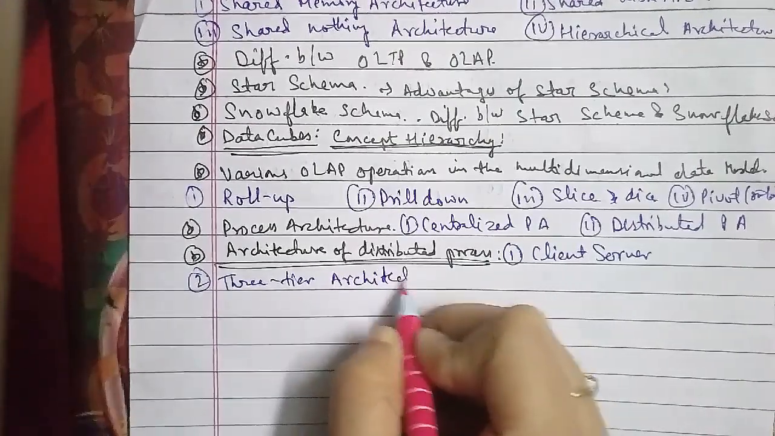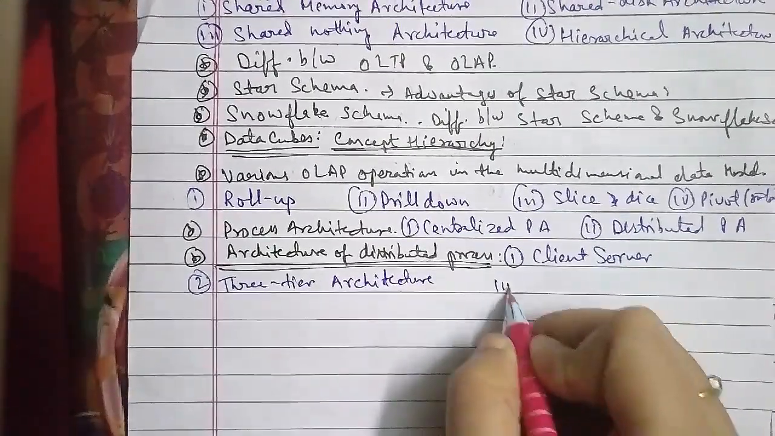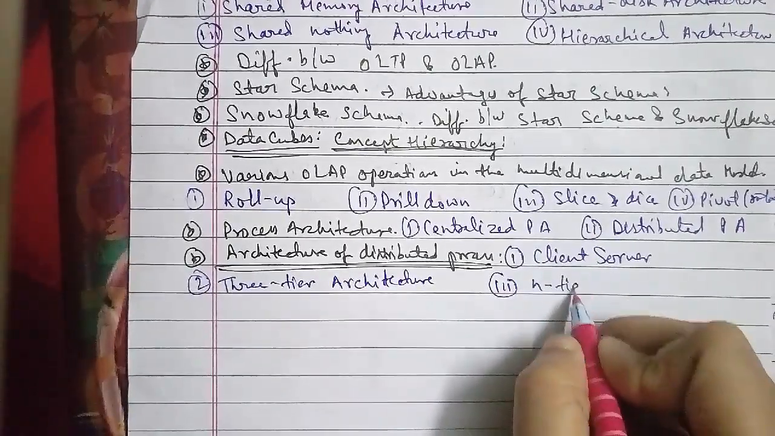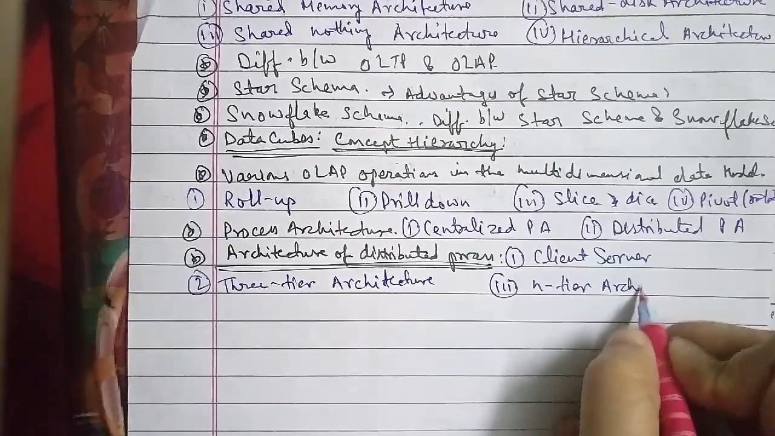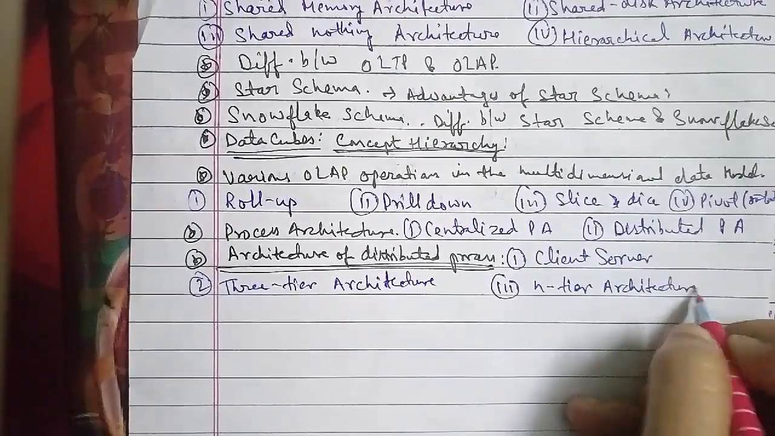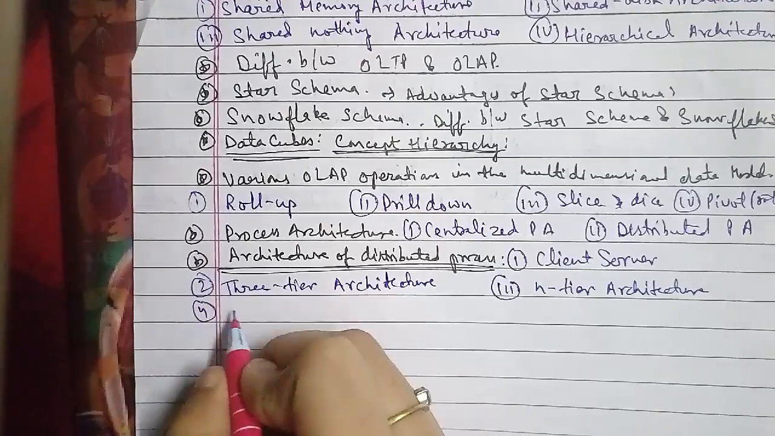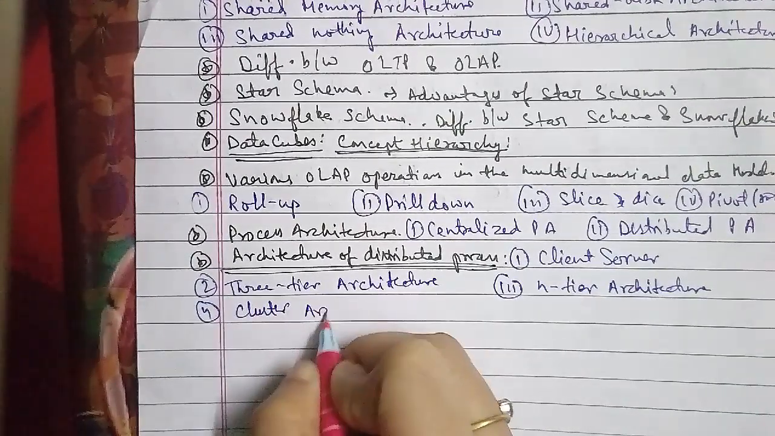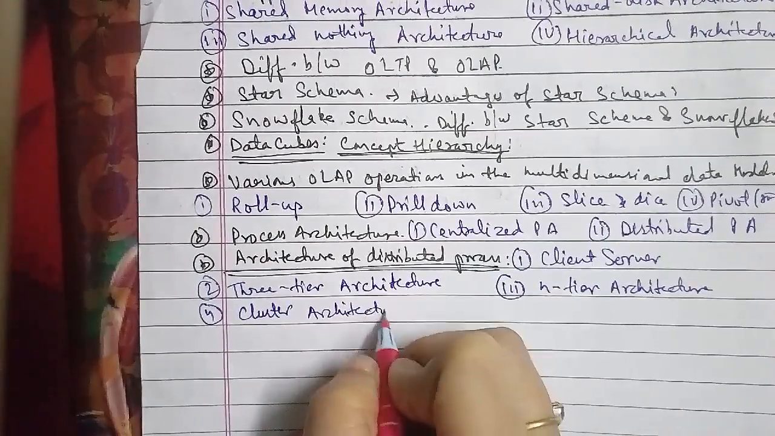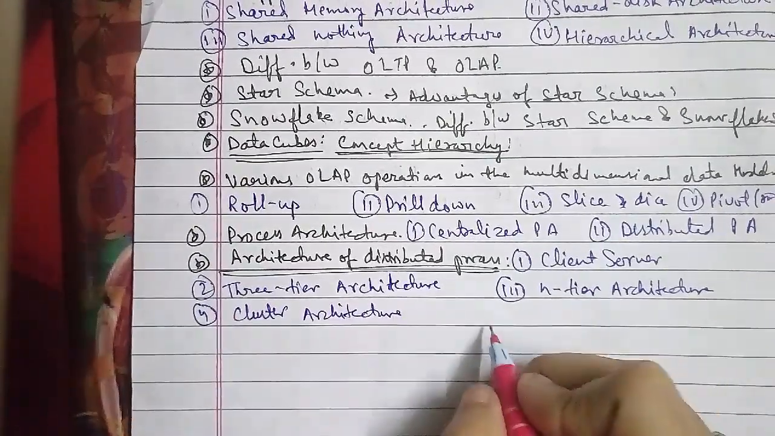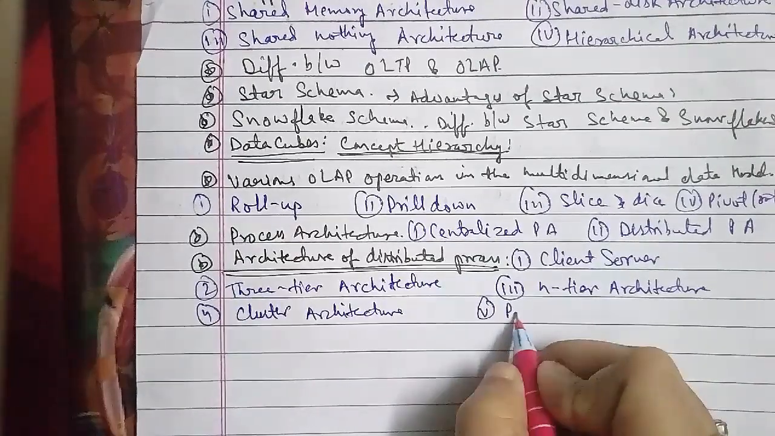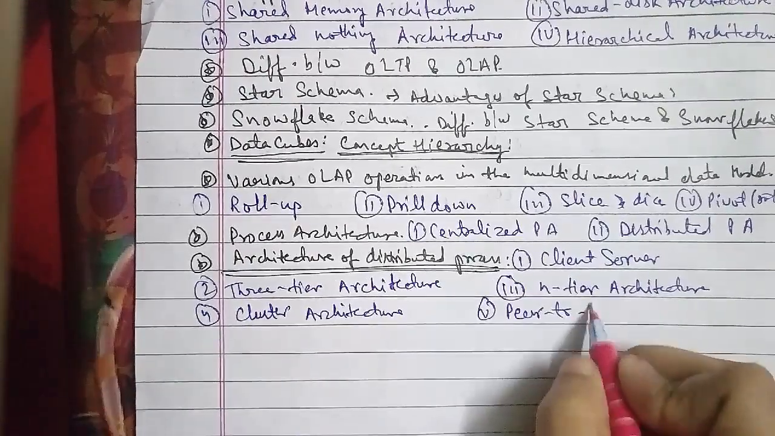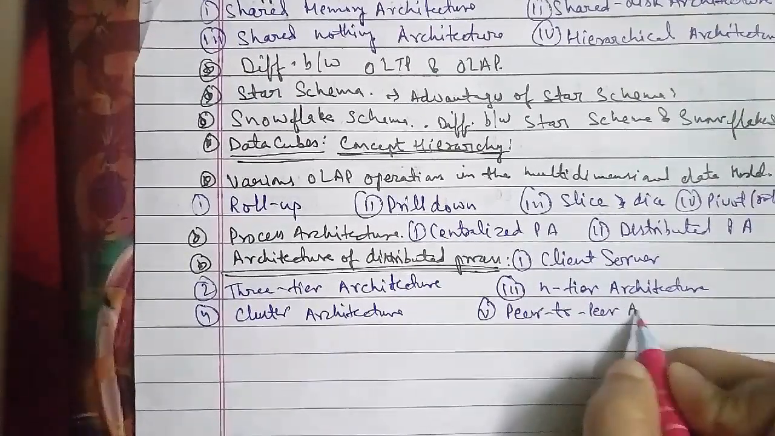Now we'll go ahead with the details about it. The next one is: write a short note on 3-tier architecture. The 3-tier architecture includes the bottom tier, which consists of the DW server. The second is the middle tier, which consists of the OLAP server, and the top tier includes the front end tools as well.